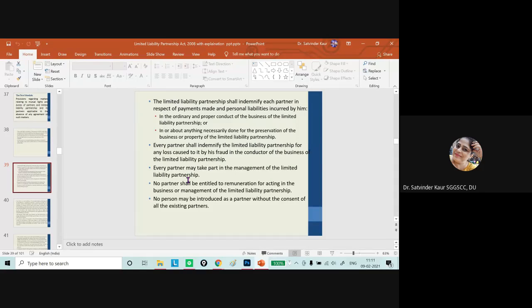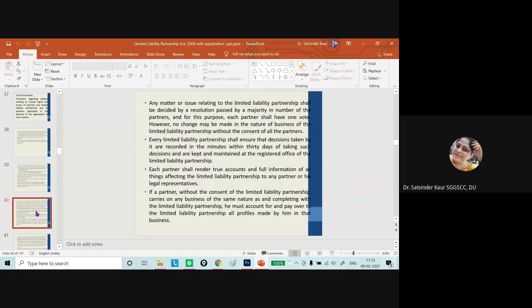Also, every partner has the right to take part in the management. Every partner who is part of the organization can participate in the management if nothing is mentioned in the LLP agreement. Similarly, with respect to any remuneration or salary, if the LLP agreement is silent, then no partner shall be allowed any remuneration. Similarly, if we have to add or admit any partner, the consent of all the existing partners is required, so no partner can be admitted otherwise.